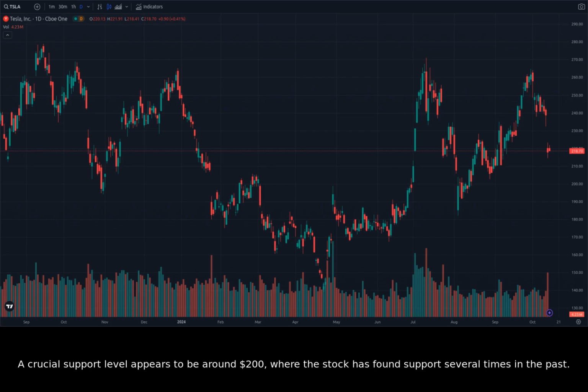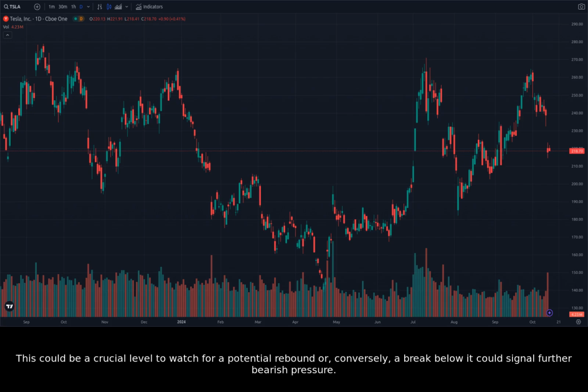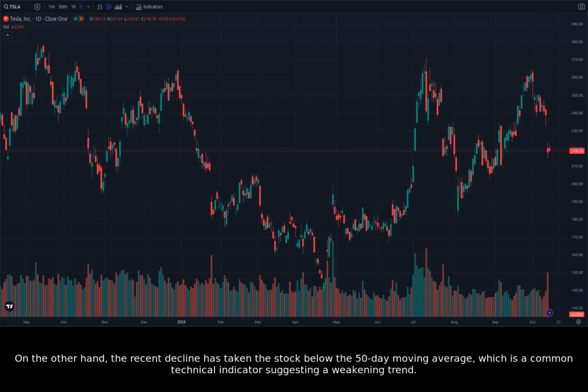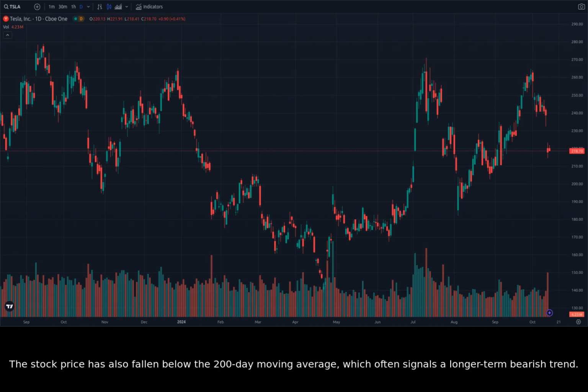There are some notable price levels to watch here. A crucial support level appears to be around $200, where the stock has found support several times in the past. This could be a crucial level to watch for a potential rebound or, conversely, a break below it could signal further bearish pressure. On the other hand, the recent decline has taken the stock below the 50-day moving average, which is a common technical indicator suggesting a weakening trend. The stock price has also fallen below the 200-day moving average, which often signals a longer-term bearish trend.